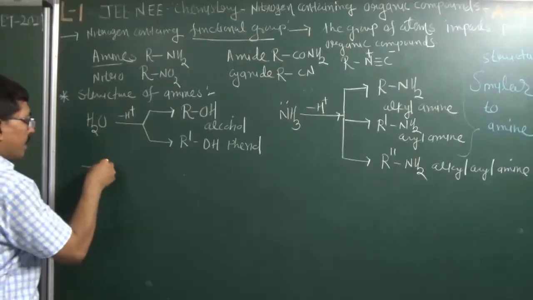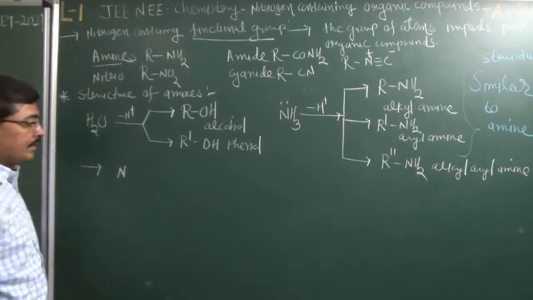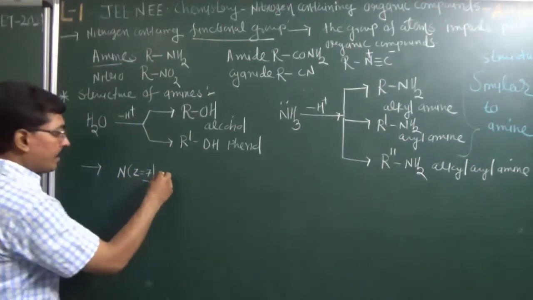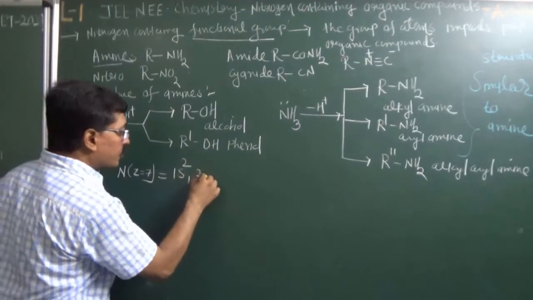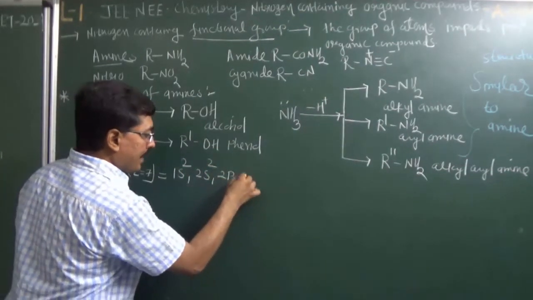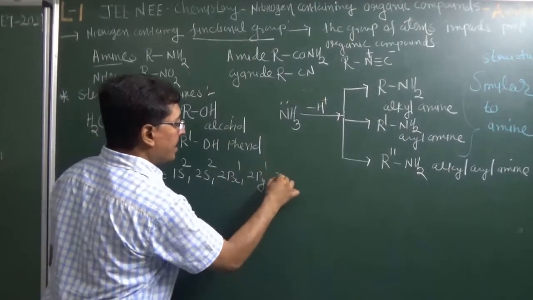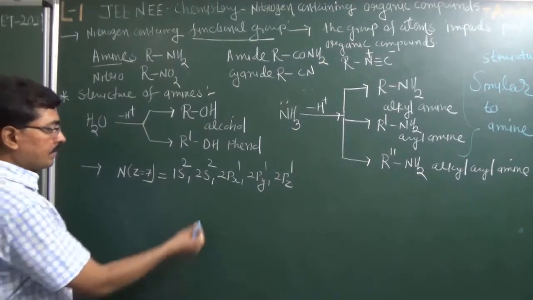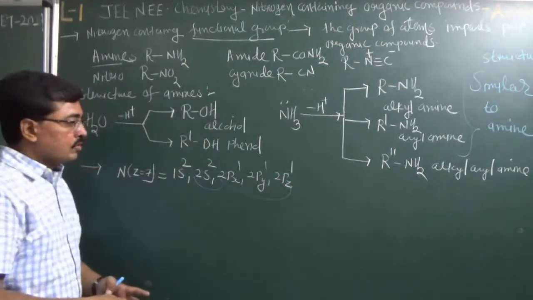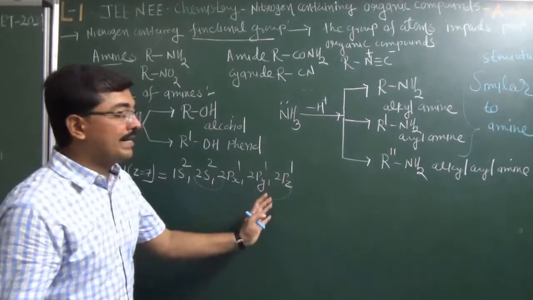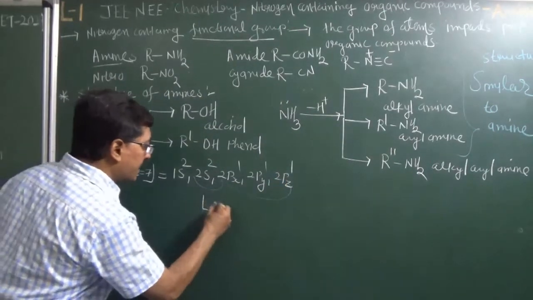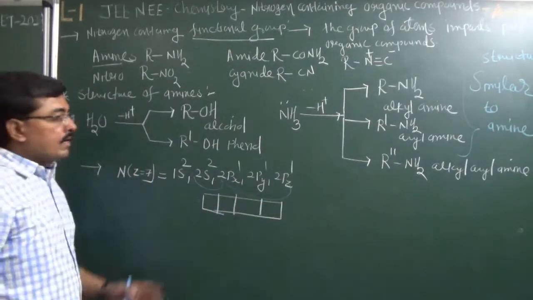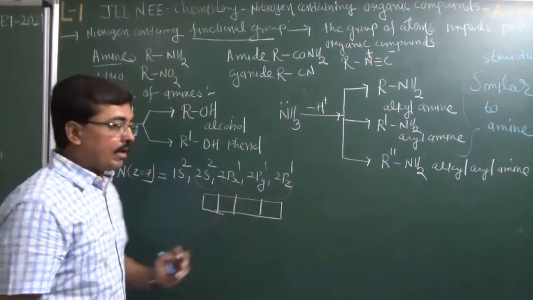Now, when we take this nitrogen, you know the atomic number of nitrogen is 7. So electronic configuration of nitrogen is 1s2, 2s2, 2px1, 2py1 and 2pz1. Now, to form amine compounds, generally it undergoes hybridization. So one orbital of s type and 3 orbitals of p type take part in hybridization, and as a result we get 4 sp3 hybrid orbitals. Now in these 4 sp3 hybrid orbitals 5 electrons are arranged.